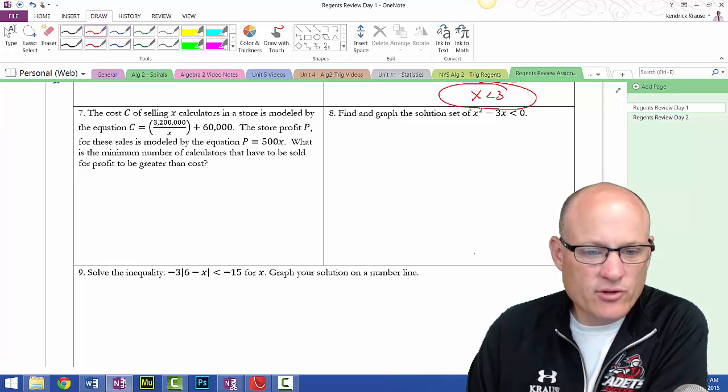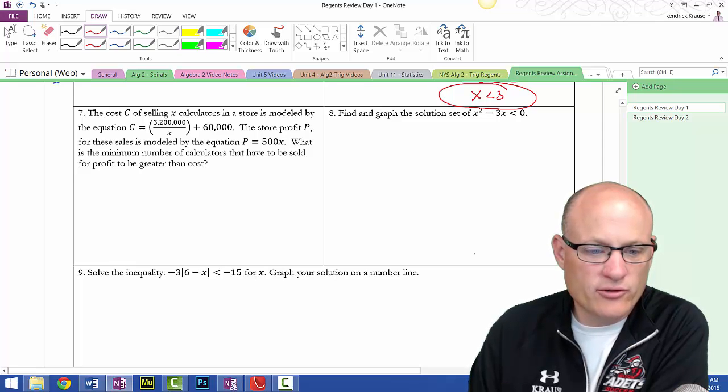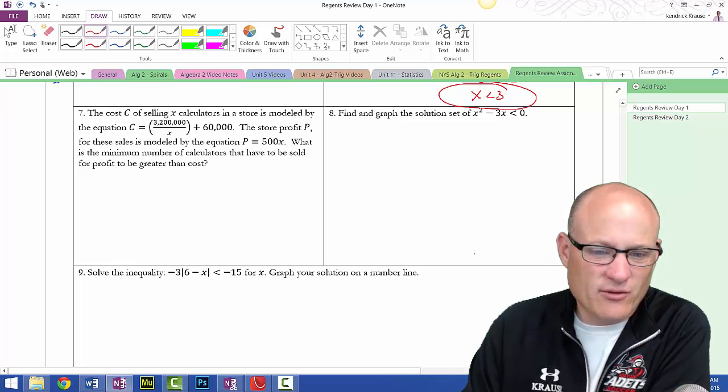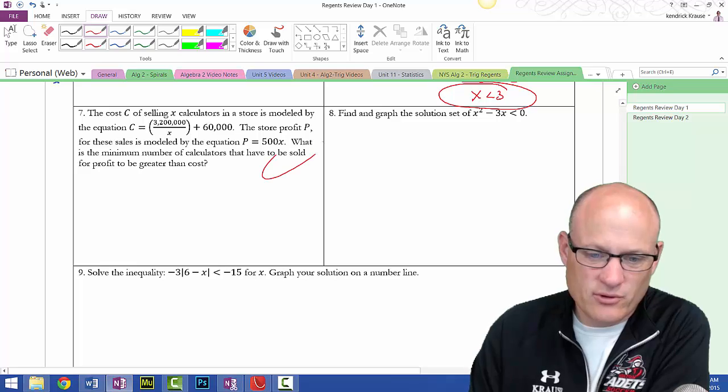Modeled by this equation. The store's profit for these sales is modeled by this: P equals this, profit minus cost. What is the minimum number of calculators to be sold for the profit to be greater than the cost? All right, so this is just one of those thinking-person questions. Of course, I don't know where my pen is.